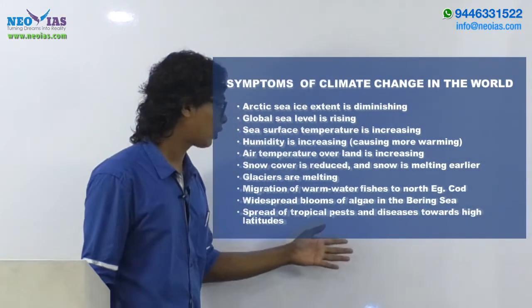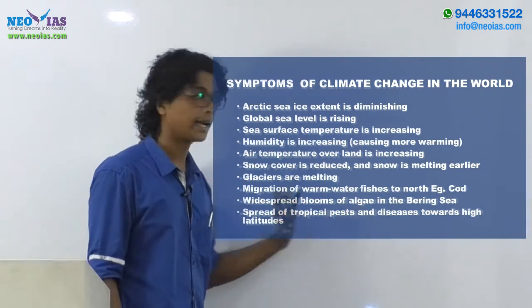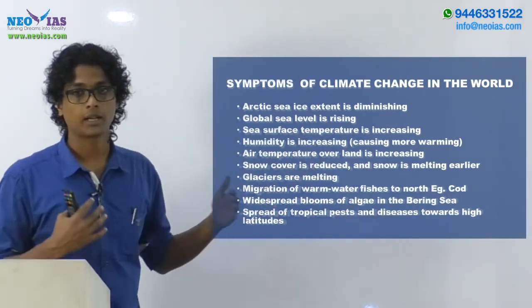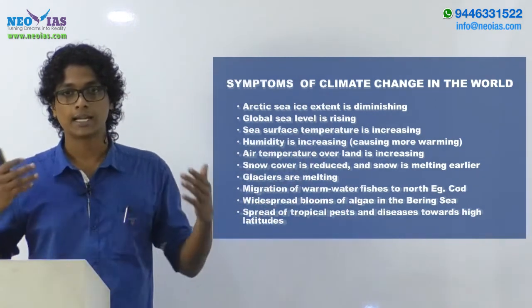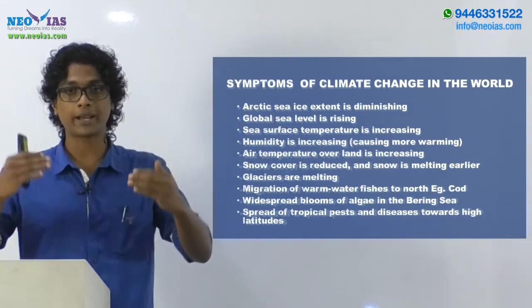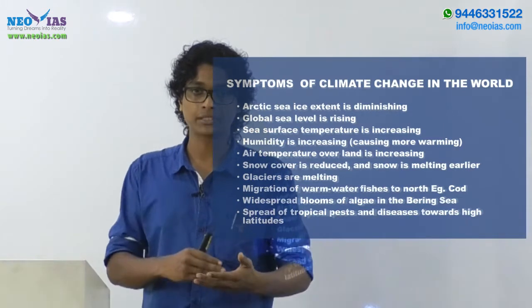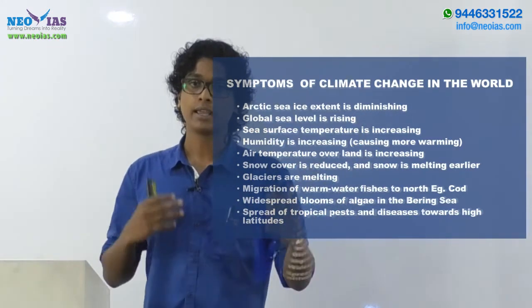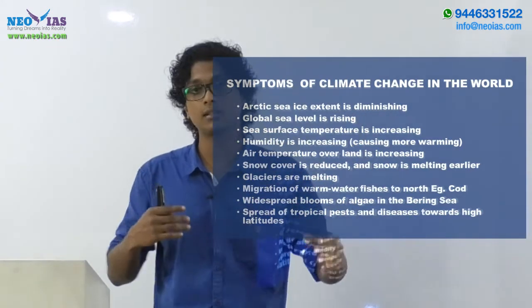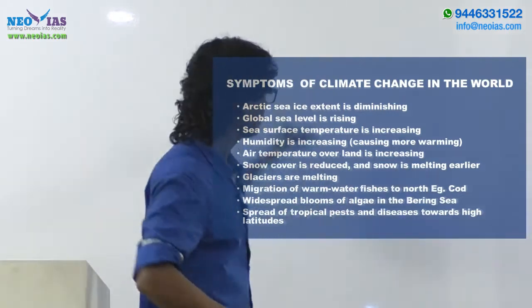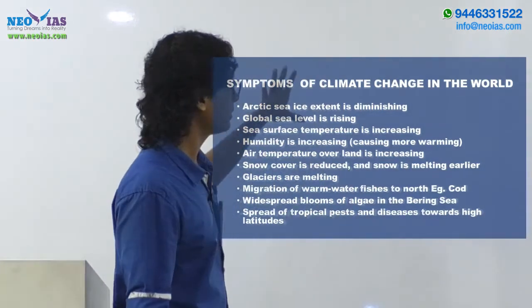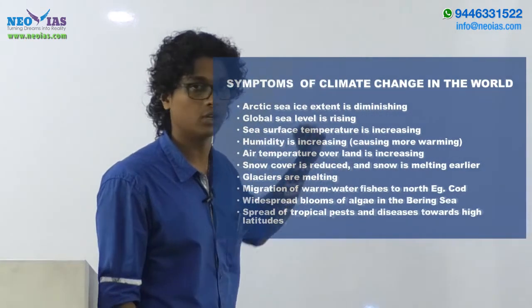Then spread of tropical pests and diseases towards high latitudes. Again the same reason. Pests and diseases need a certain kind of temperature in order to spread. And if the tropical diseases or pests are moving towards the high latitudes, it means that the temperature is increasing in the high latitudes. So all these points can be seen as the symptoms of climate change in the world.